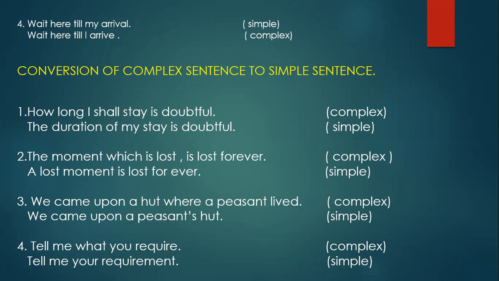Otherwise, every year you're learning, every year you're forgetting. So open your Total English book. I have taught you up to conversion of complex sentence to simple sentence. Up to that, go through each sentence and try to understand it. The rest I'll take in the next class. Okay, children. Okay, then.